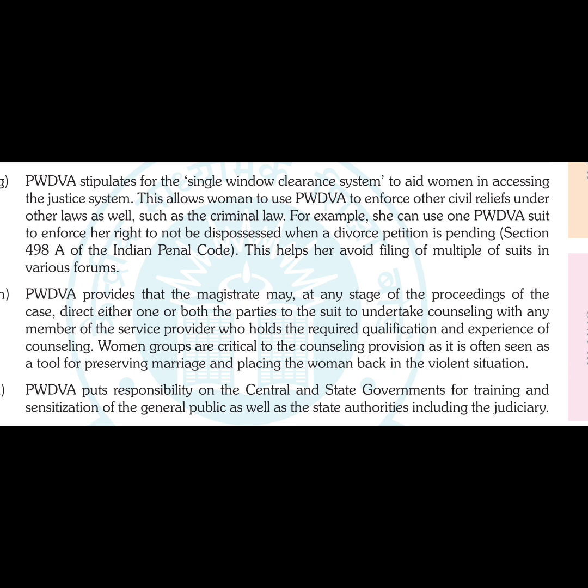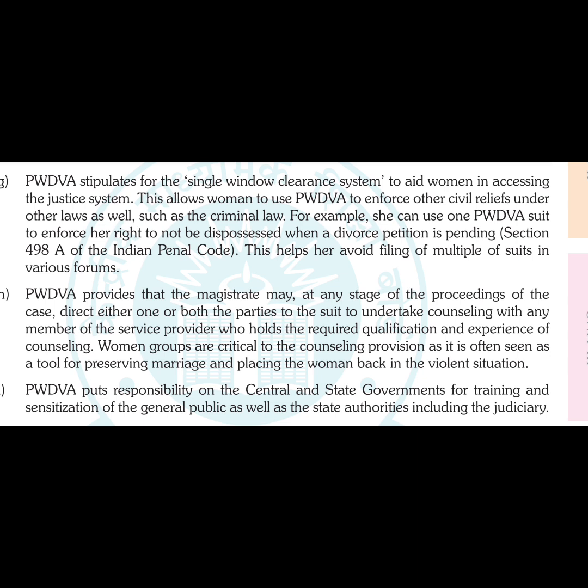For example, she can use one PWDVA suit to enforce her right to not be dispossessed. Dispossessed means to leave her without possession. Possession means to occupy a piece of land. If I am living in my house, I am in possession of that house. Ownership and possession are two different things. Ownership means I have the house in my name. But possession means I'm living in that house, occupying it, or using the land to live there.